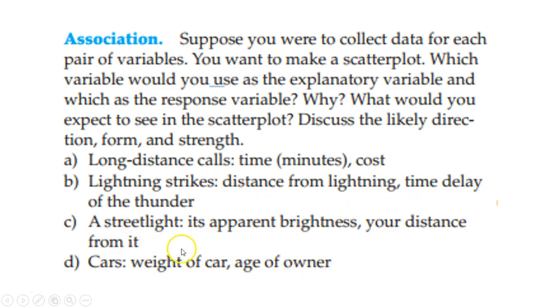But then down here it says street light, its apparent brightness and your distance from it. Oftentimes the street light is brighter the closer that you are to it. So the brightness, how bright something is, and your distance, they might have them flip-flop. Maybe you might want to put in the distance you are from the street light, and then its brightness probably goes up, depending on how you want to put it in. And the weight of a car and the age of an owner probably don't have a ton to do with anything.